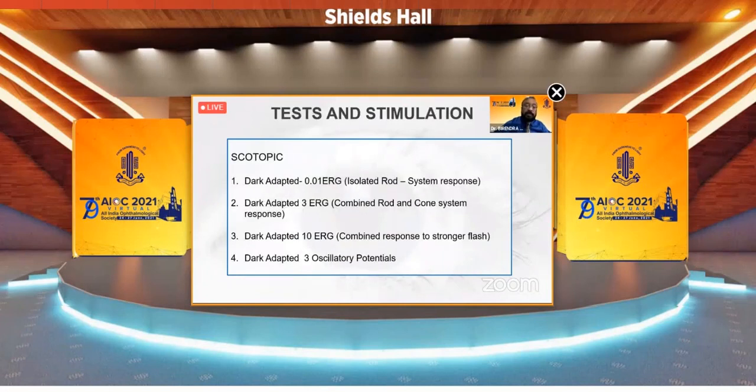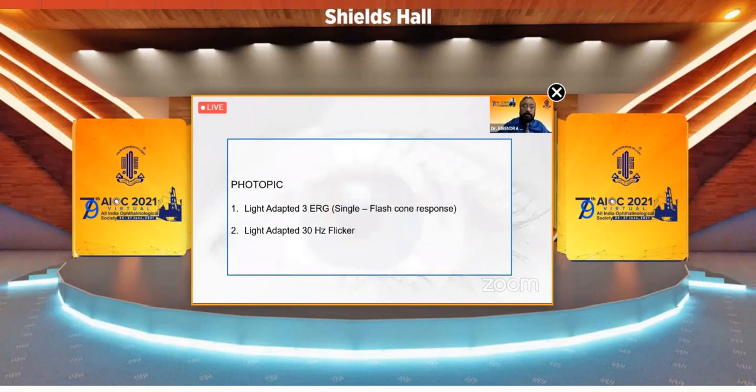For the scotopic ERG, that is dark adapted ERG, the stimulation is very little, and it is an isolated rod system response. The 3 ERG is a part rod and part cone system response. If it is the 10 ERG dark adapted, it's a combined response to a stronger flash, and the dark 3 oscillatory potential is from the amacrine cells, which are in connection with the rod.